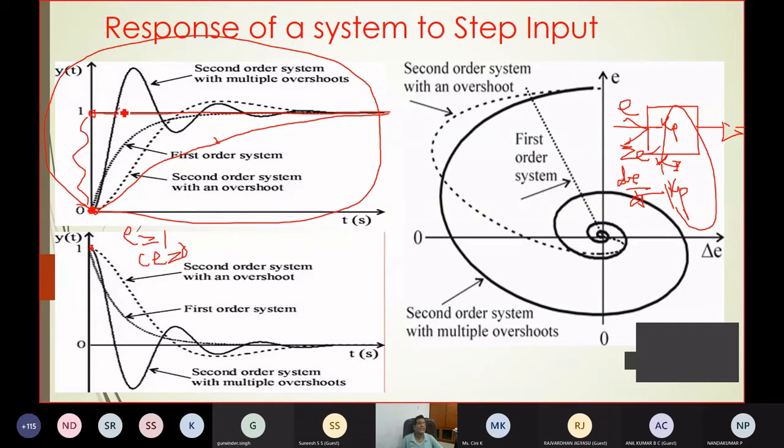Now suppose you are reaching here. If you are reaching here, what is the error? Error is exactly equal to 0, and change in error is small. Now, do you require the control action here and the control action here to be the same? Because what happens with a fixed gain controller? Here the error will be multiplied by Kp, and change in error will be multiplied by Kd. But here at least I want more push, more force, because your error is maximum. Error is 1. You want more force so that you can push it.